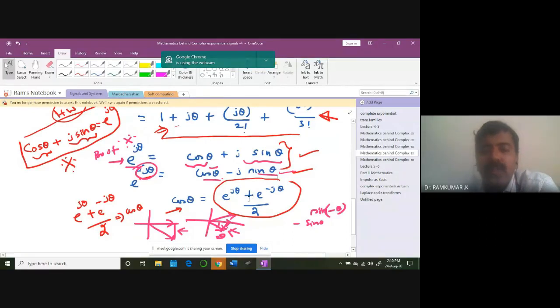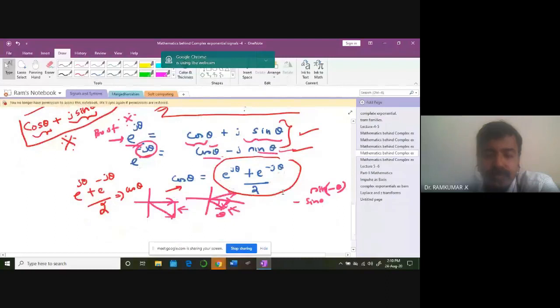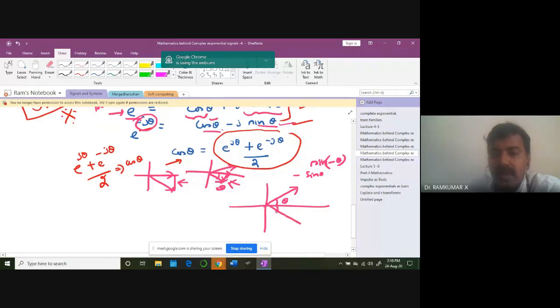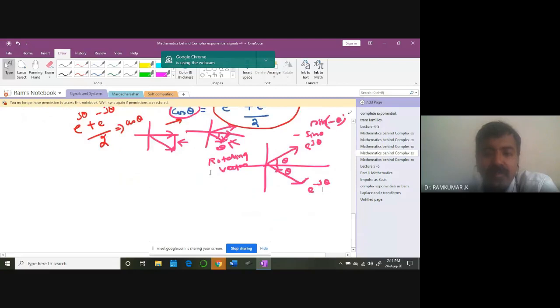Cos theta is equal to e power j theta plus e power minus j theta, divided by 2. So it's more like cos theta is generated by two rotating phases. Can you see it clearly? One is e power j theta, and another one is e power minus j theta. Both are rotating, and both these vectors contribute half of the magnitude to create the cos theta. So that's the idea of cos theta: two rotating vectors trying to create it. So you will understand it.